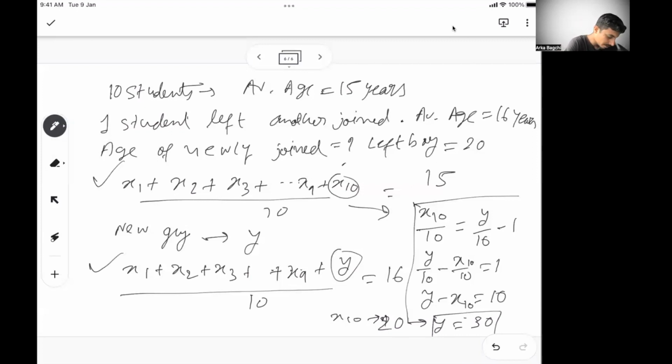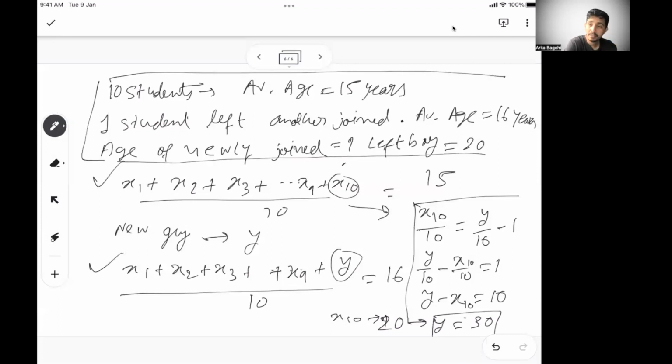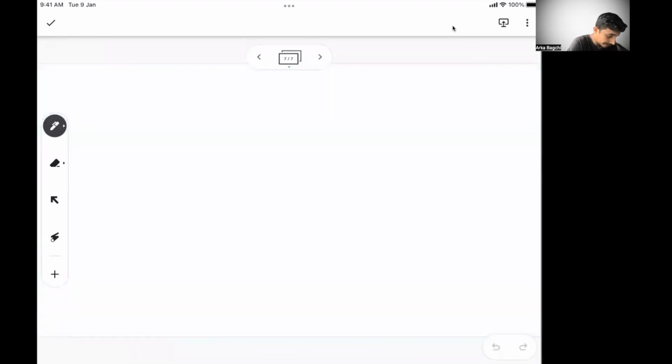Now, if the same problem is given, can we solve it with the understanding of average rather than solving it this way? This is also one way to solve the problem. Let's say the same problem, I'm trying to solve it in an average way. Let's say the guy who was leaving, his age is 20.